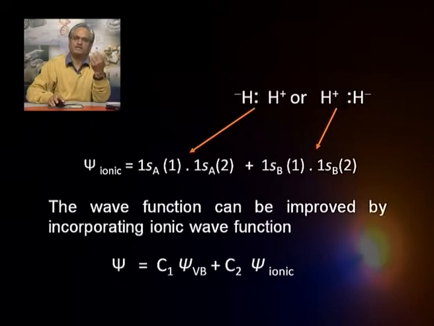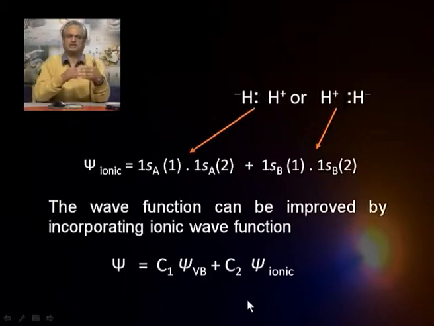So, in that sense we can say the wave function which we created is not adequate enough. Probably we can improve the wave function. We can take a trial wave function psi to be some C1 psi VB, which is the wave function we talked about earlier, which represents only covalent structures, plus some component of the ionic part over there.